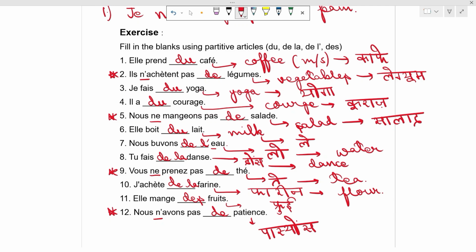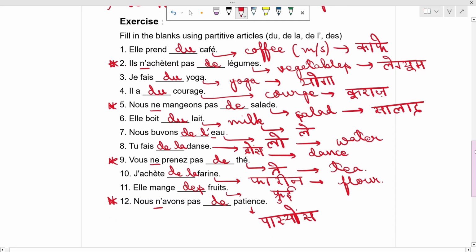I do some yoga. Il a du courage. He has some courage. Nous ne mangeons pas de salade. We are not eating some salad. Elle boit du lait. She is drinking some milk. Nous buvons de l'eau. This means we are drinking some water.